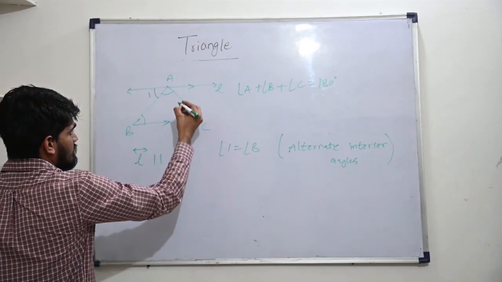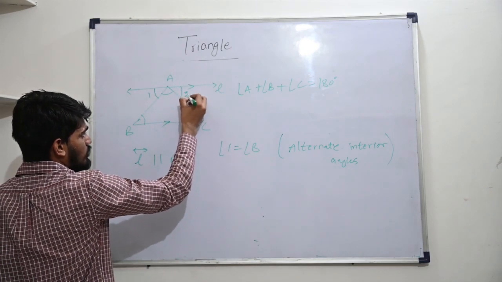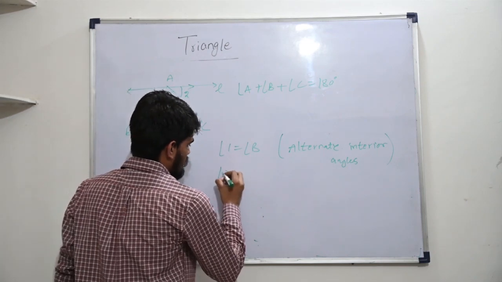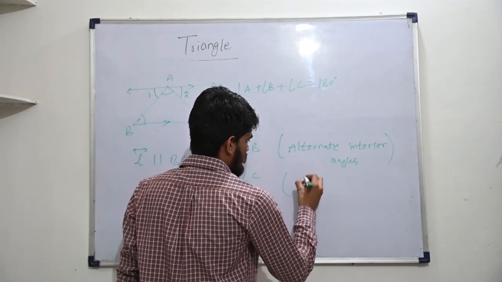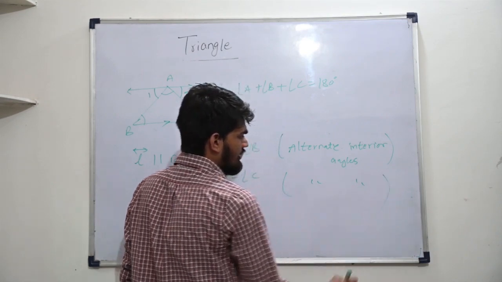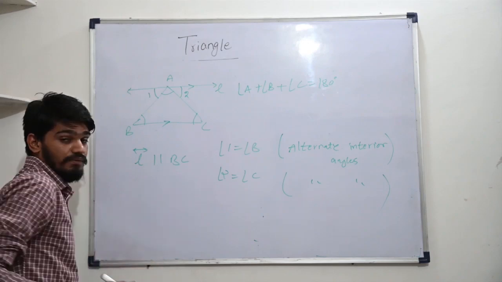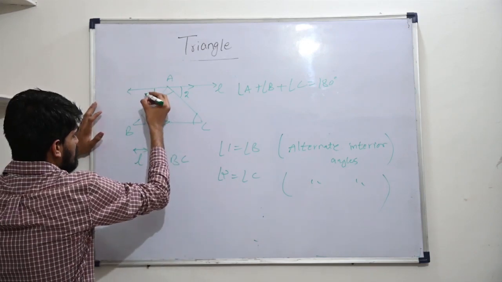The same way, let's say I give this one the name angle 2. That will be equal to angle C, for the same reason: alternate interior angles.